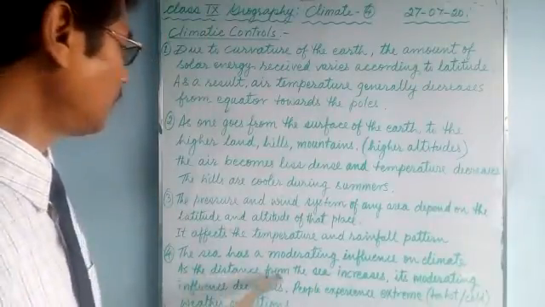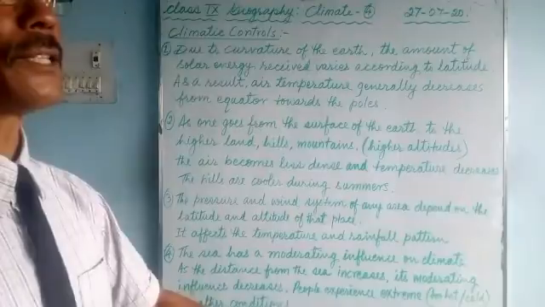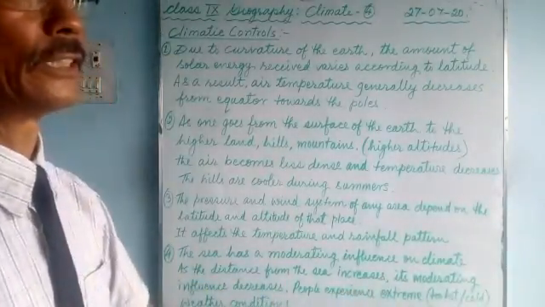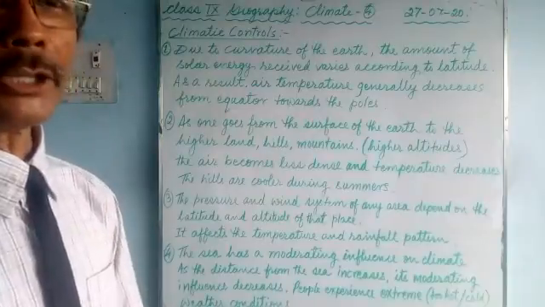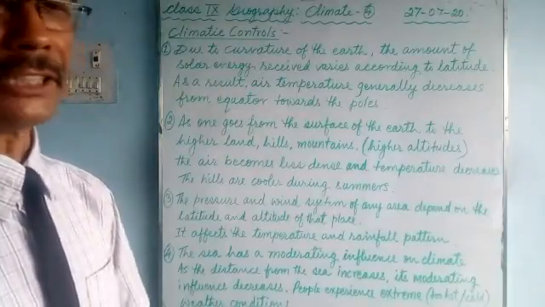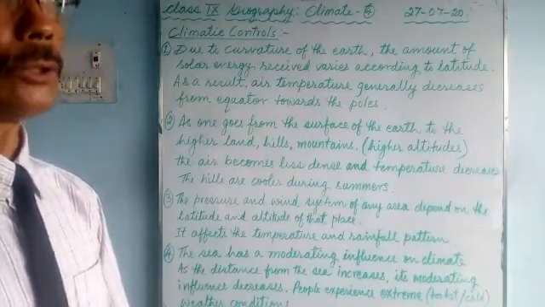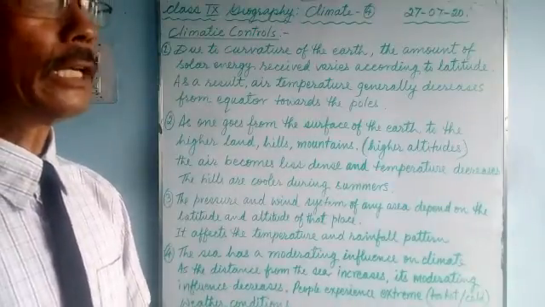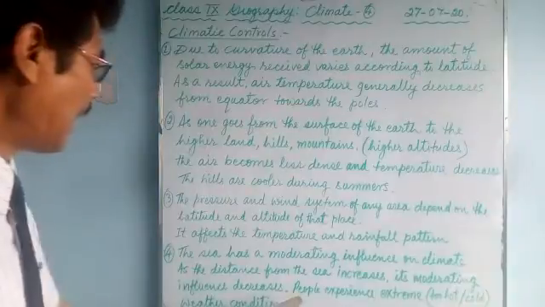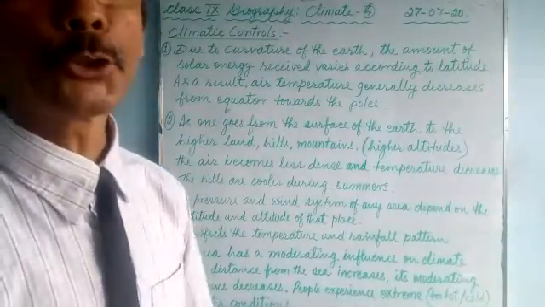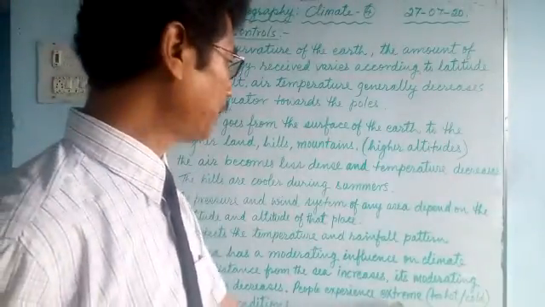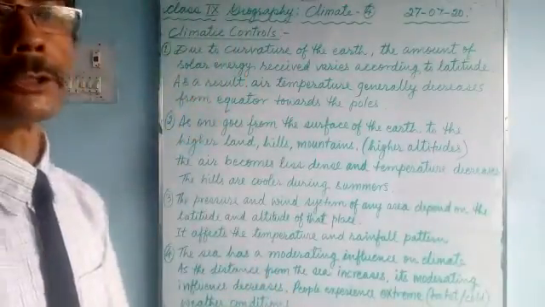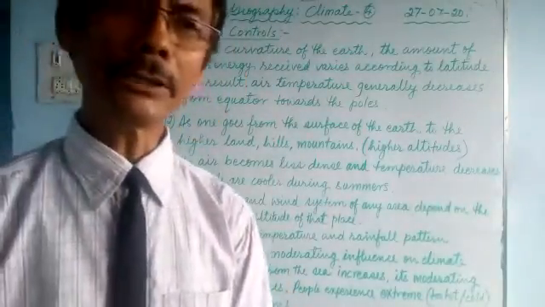As the distance from the sea increases, its moderating influence decreases. The sea has a moderating influence on land near the seashore. But if it is far away from the seashore, its influence decreases, and the people experience extreme weather. Extreme means too hot or too cold, with extreme weather conditions during winter and during summer.